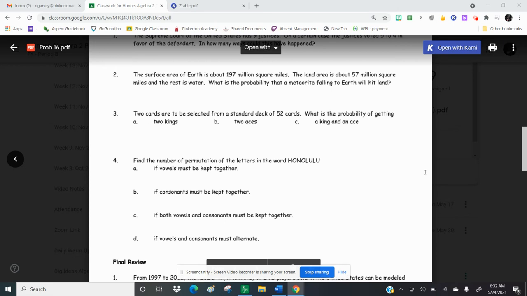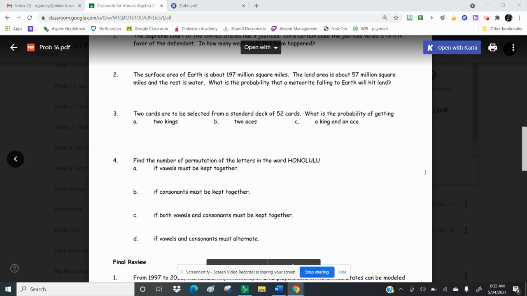All right, so this is number 3 on probability 16 on the review on the probability section. 2 cards are to be selected from a standard deck of 52 cards. What is the probability of getting 2 kings, 2 aces, or a king and an ace?